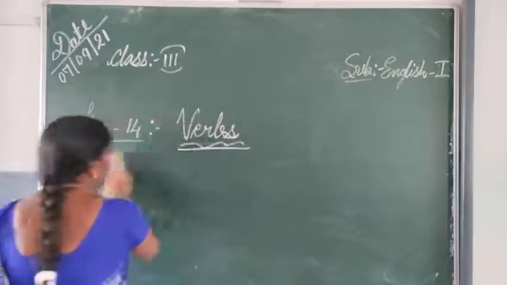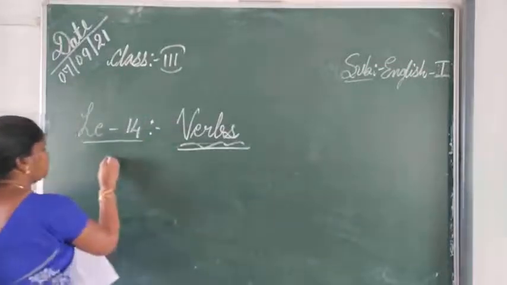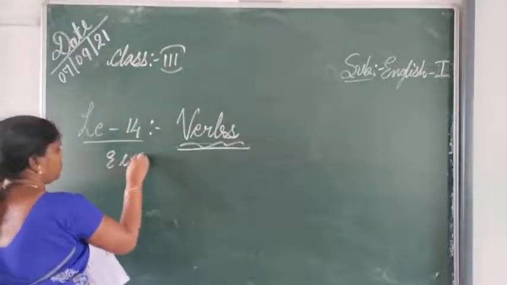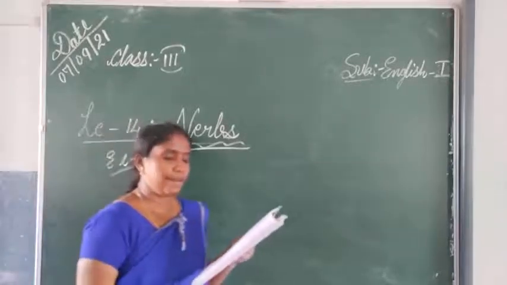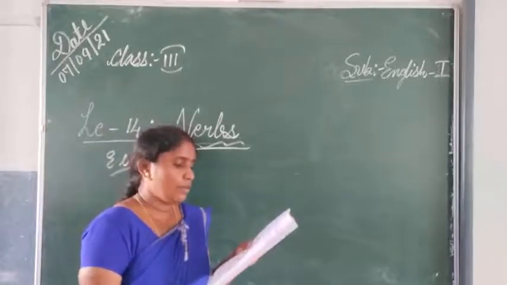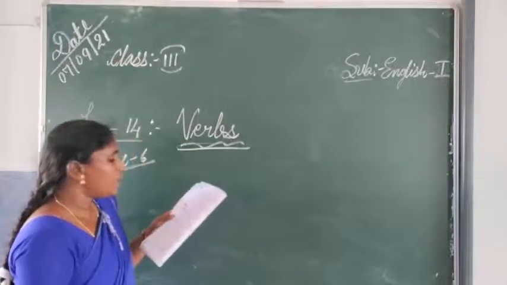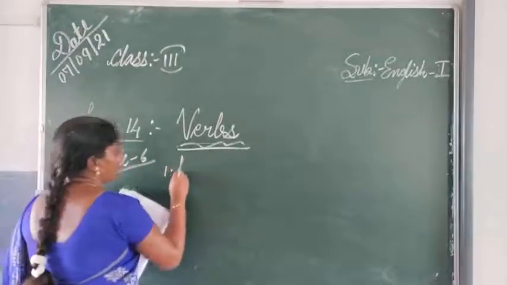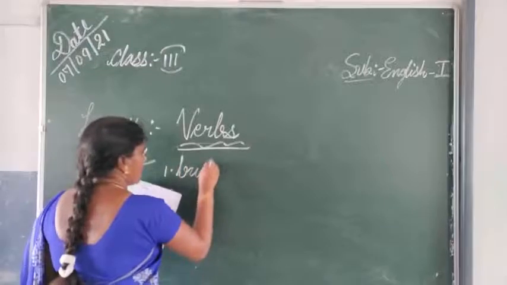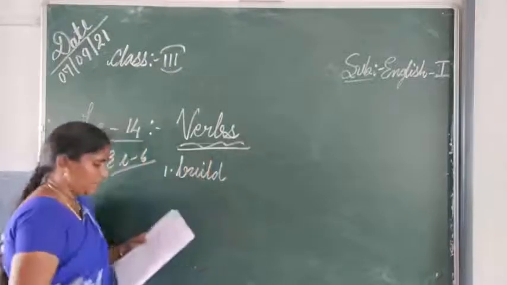The next one, exercise number 6. Exercise number 6 is fill in the blanks. The first one, you have to write the verbs there according to what they have given in the box. Birds dash nests in the trees. Build. So first one is what? B-U-I-L-D. Build. So they build the nest.